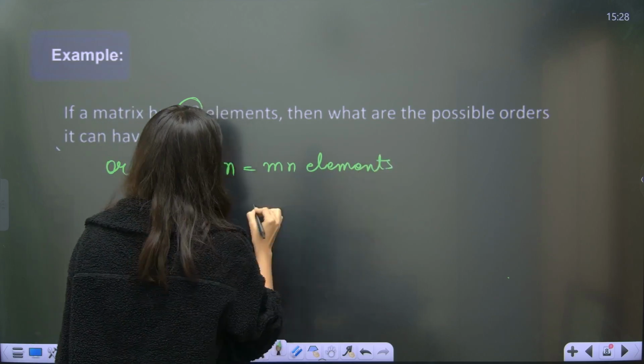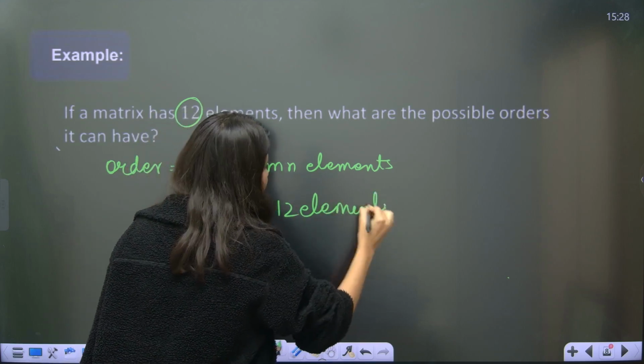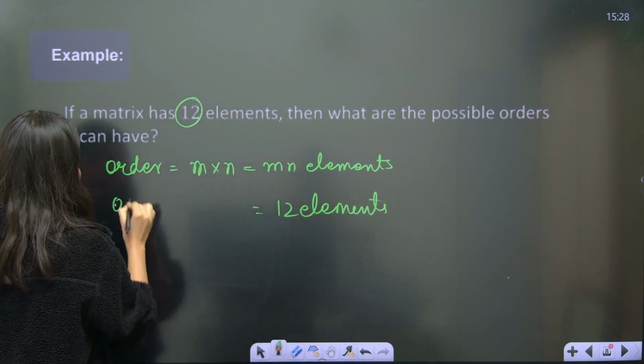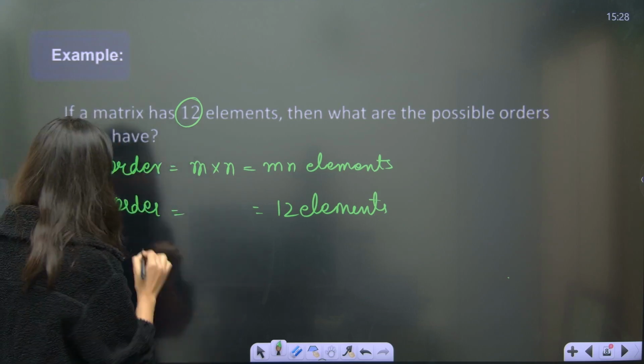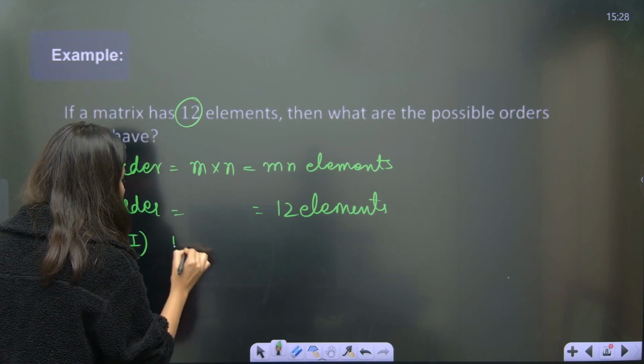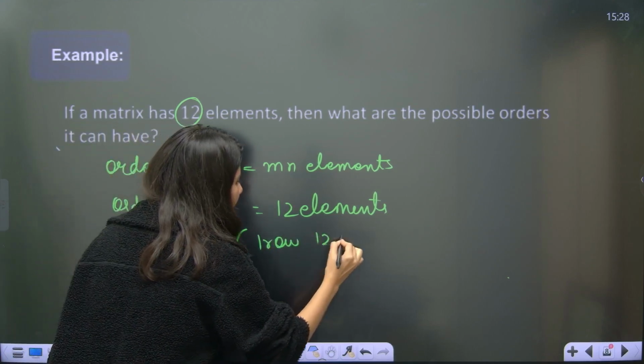Here 12 elements are there, so we have to set our order in such a way that we get 12. Case number 1: 1 cross 12, that means 1 row and 12 columns.